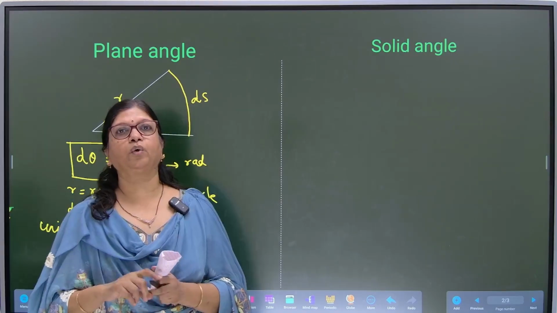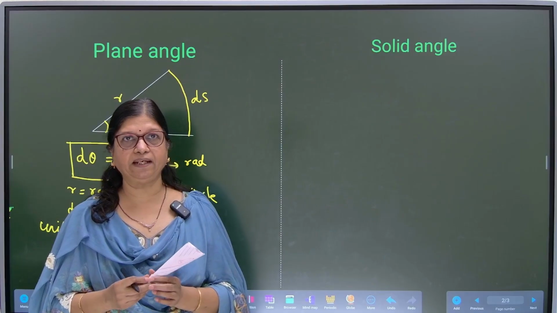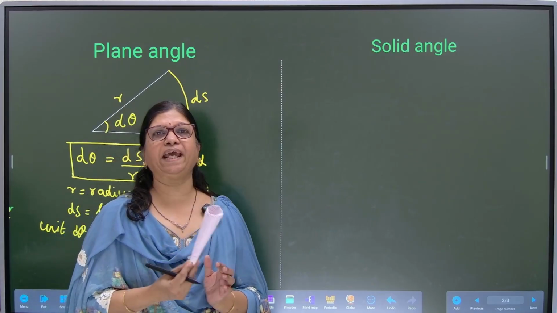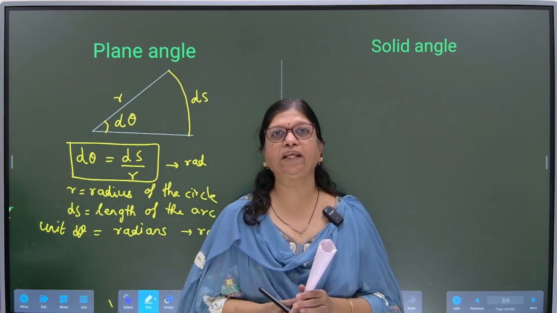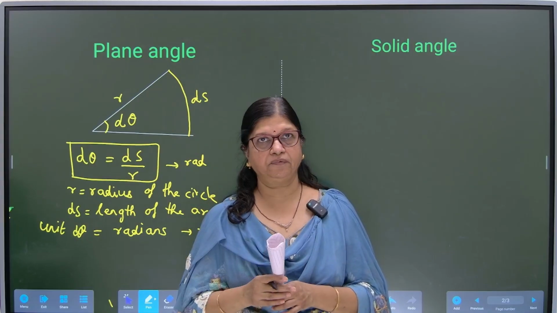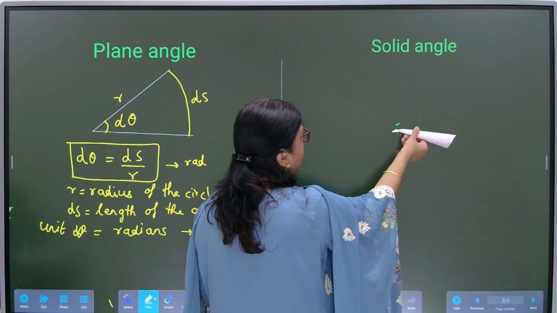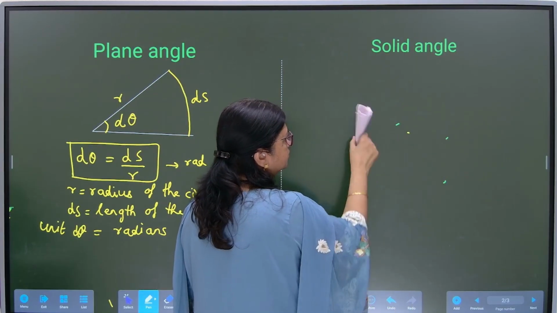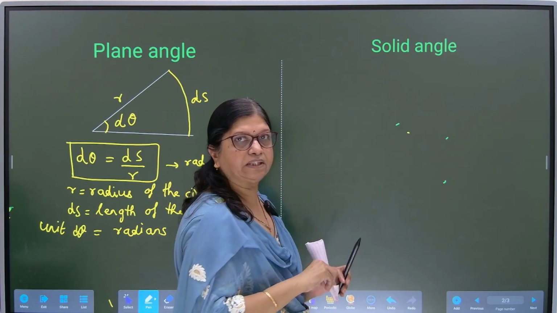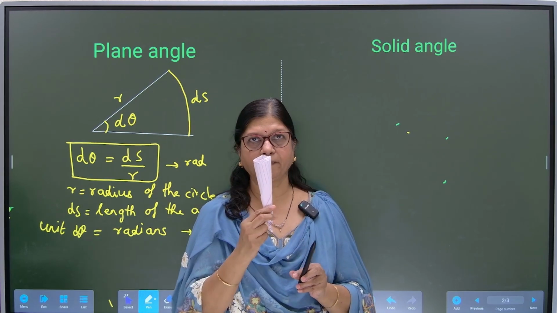Fine. Then there is the solid angle, which I would like to explain with a small example of a cone in my hand. Consider a sphere, and the sphere can be considered as cones, correct, with the center. So this is our solid angle.